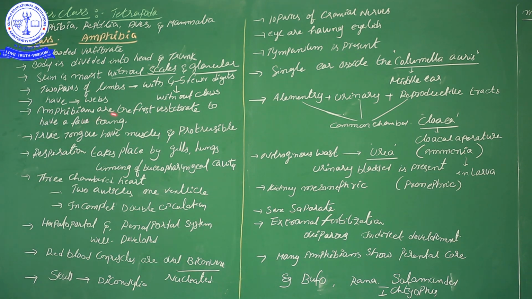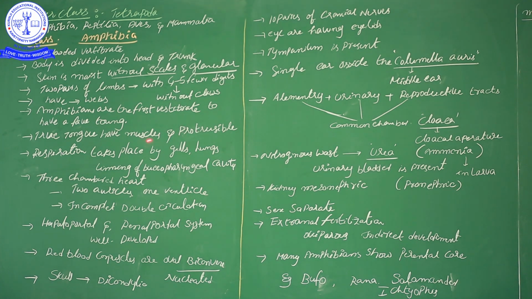Amphibians are the first vertebrates to have a tongue. This is the first time we see a tongue in the vertebrates. Before this, we discussed the vertebrate class Pisces, the super class Pisces. In Pisces we discussed the teeth, but we did not discuss any tongue. Teeth are there, and those teeth are also modified from the placoderm. Remember, here, for the first time in the vertebrate group, a tongue is present. That tongue is muscular in nature.